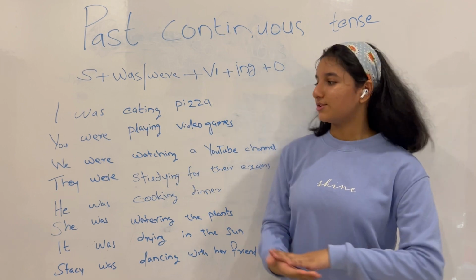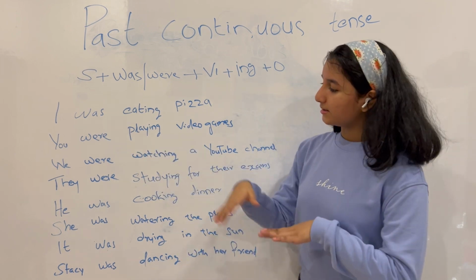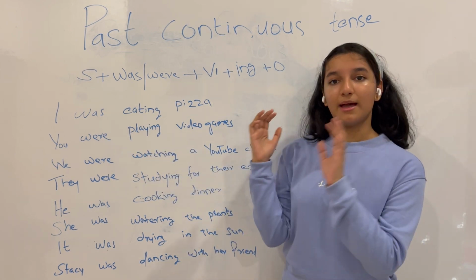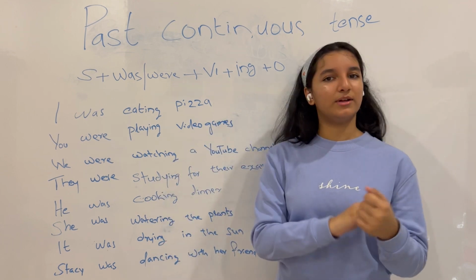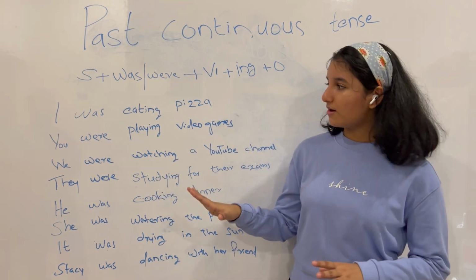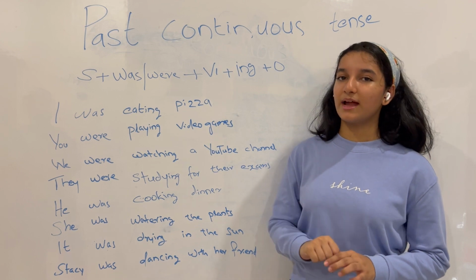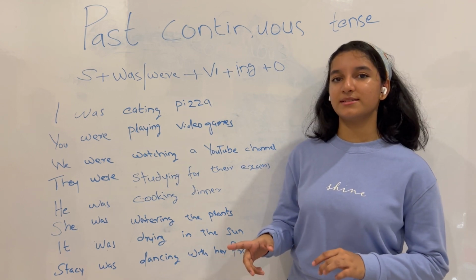And it is an action. We can see all these actions. They are describing something that was happening in the past and it is no longer happening. Now these are all positive sentences. Let's take a look at how we can make them into negative sentences.